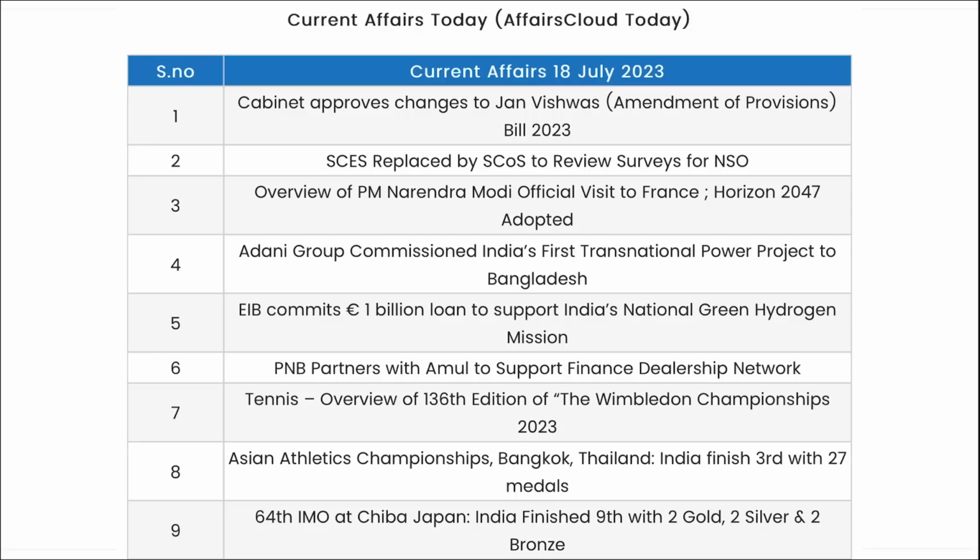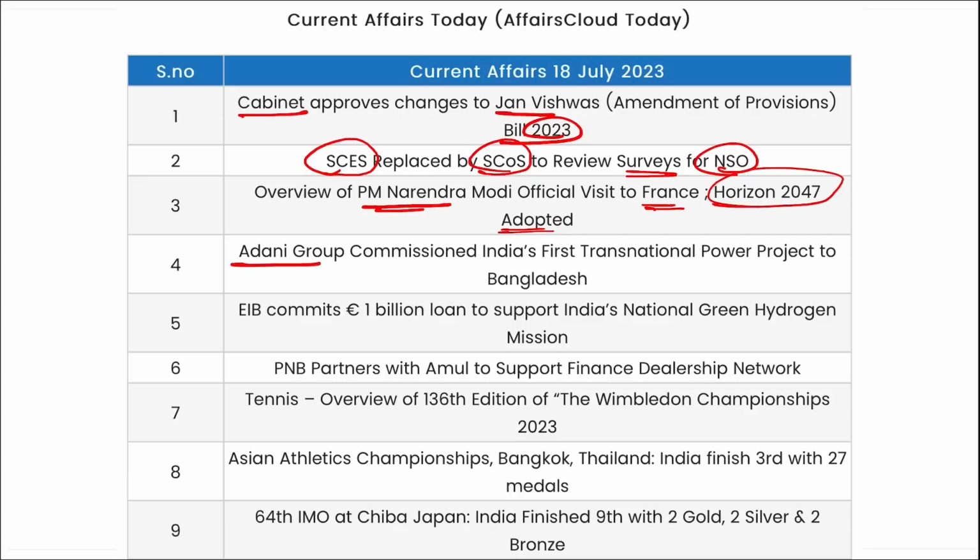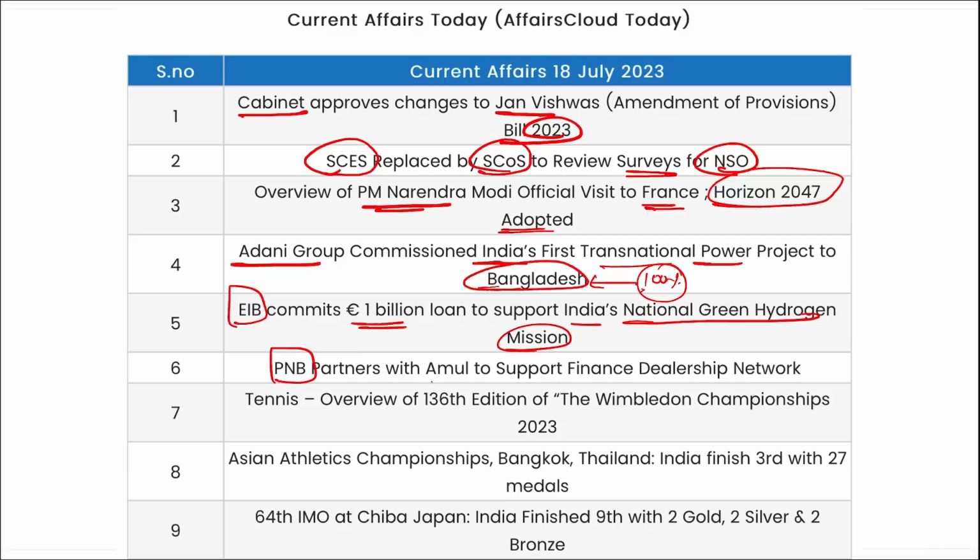Now let's go for a revision part. Cabinet has approved the changes to the Jan Vishwas Bill for 2023. SCES will be replaced by SCOS to review the surveys for NSOs. Prime Minister Narendra Modi's official visit to France, and Horizon 2047 was adopted. Adani Group commissioned India's first transnational power project to Bangladesh. This means 100% power generated from this power project that is in Jharkhand will be delivered to Bangladesh. Then EIB, European Investment Bank, committed 1 billion euro loan to support India's national green hydrogen mission. Then PNB has partnered with Amul to support finance dealership network.